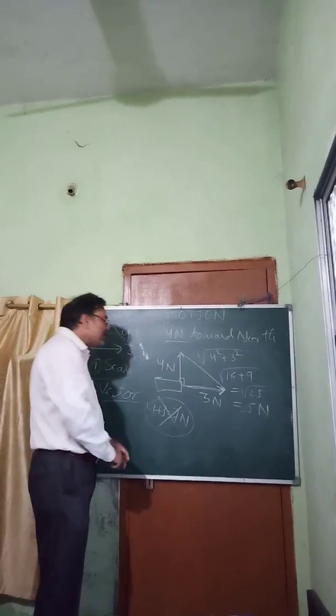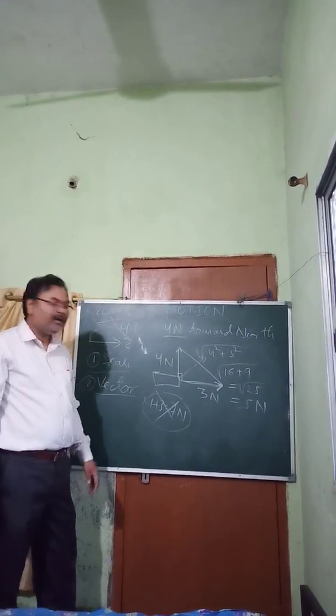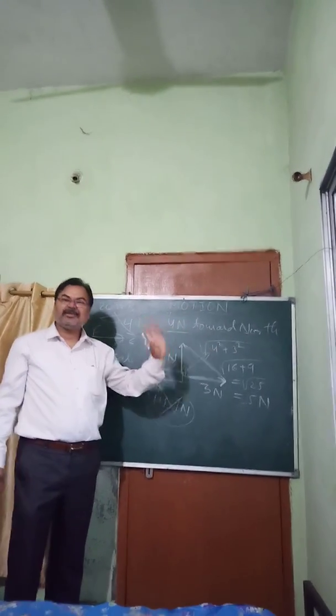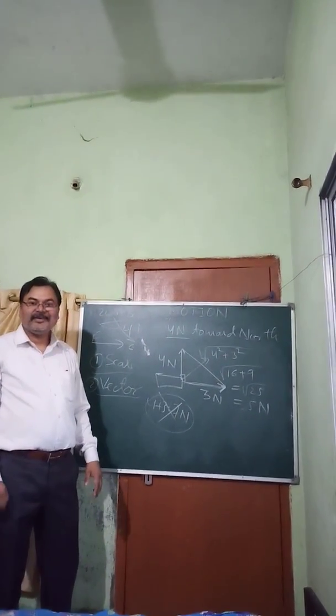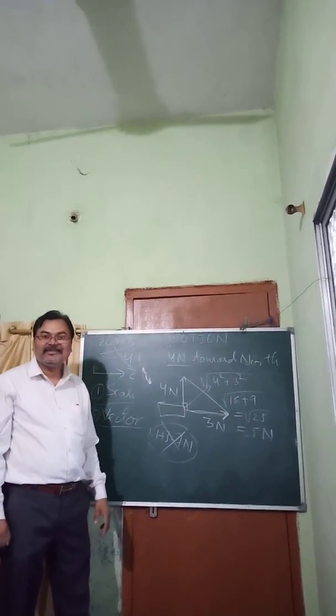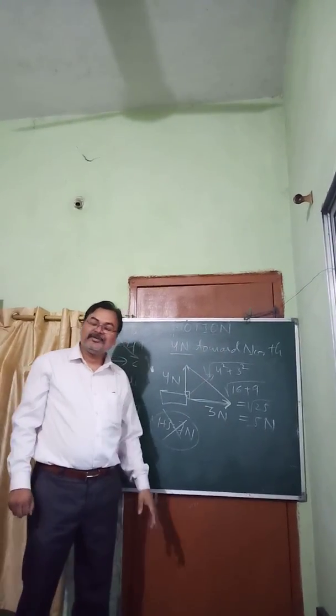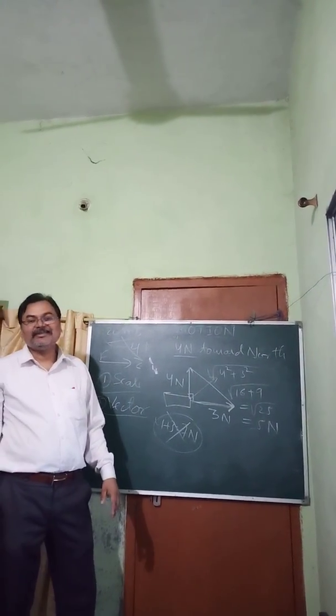And in which direction is it acting? Somewhere here, in between, neither this way nor this way. The total force is acting this way. So you cannot use simple arithmetic, and it has magnitude and direction both, and that's why it is called a vector quantity.